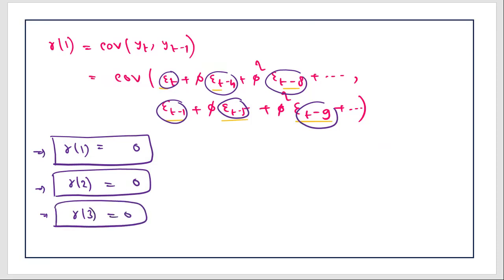Now, the next term, you will have a nonzero value in case of gamma 4. Gamma 4 depends on the lag value. So gamma 4 will be the covariance of y_t and y_{t-4}.